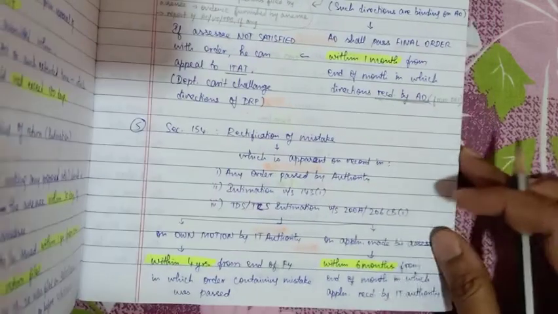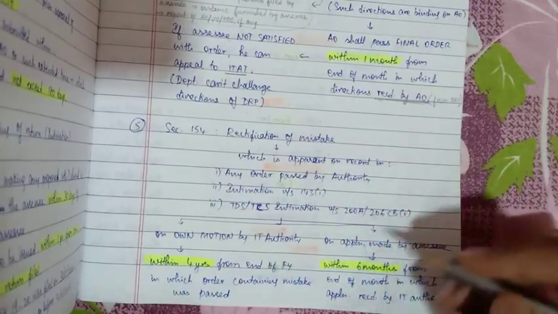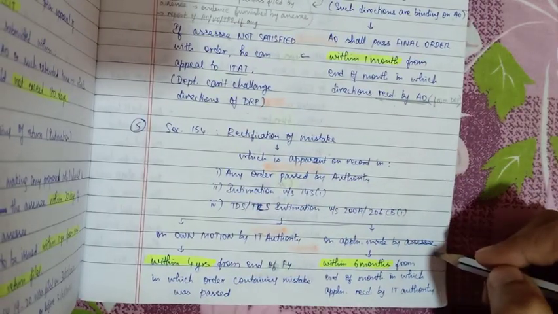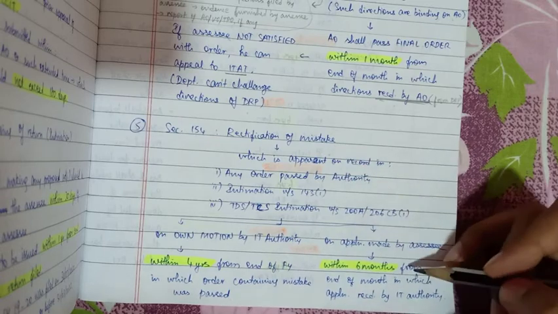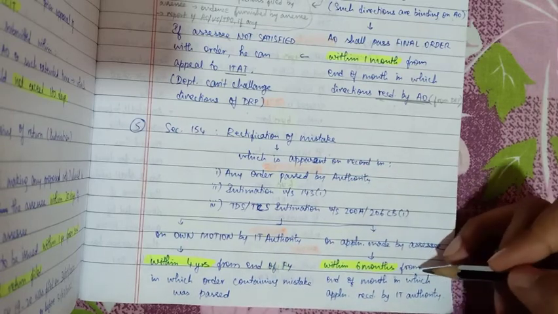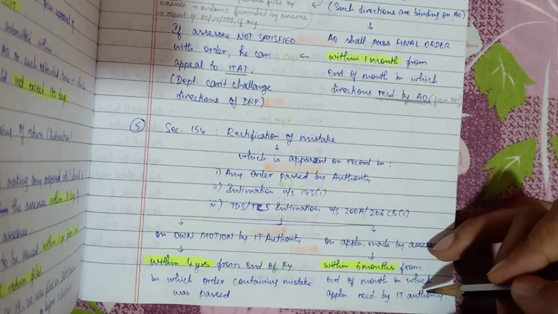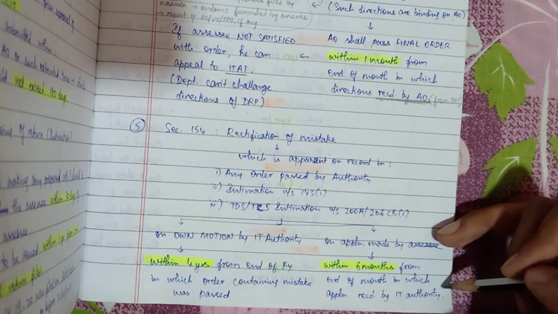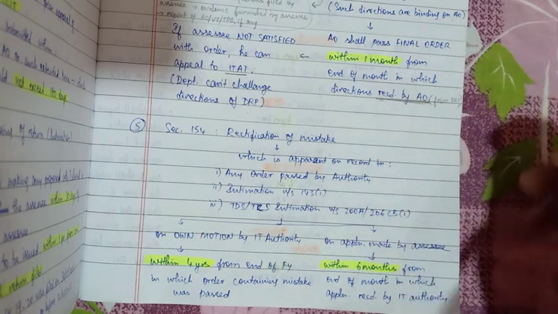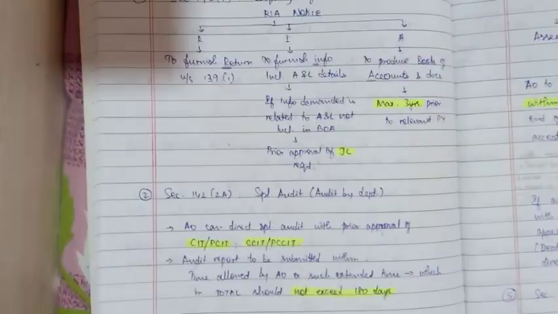In the other case, where the application is made by the assessee for rectification of the mistake, then within 6 months from the end of the month in which the application is received by the IT authority, the IT authority can rectify the mistake. So these were certain important sections.